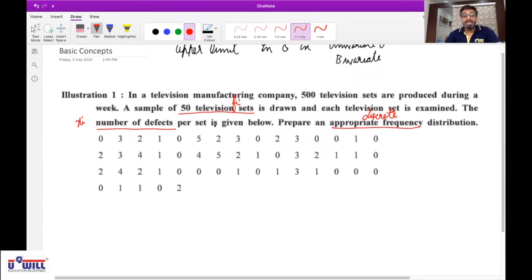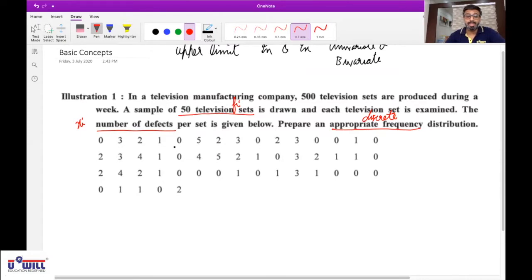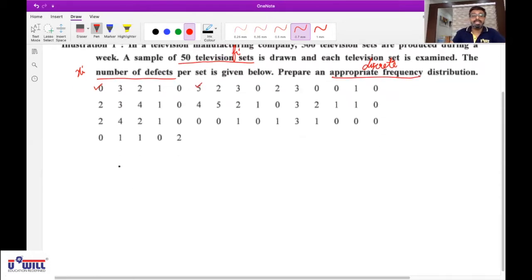Now, Khushi, what is the lowest value in this data given to you? 0. And what is the highest value? 5 is the highest value. Okay, 0 is the lowest value and 5 is the highest value. So, number of defects, we will mark it as xi. Okay, if you all are solving, you should give proper heading also.